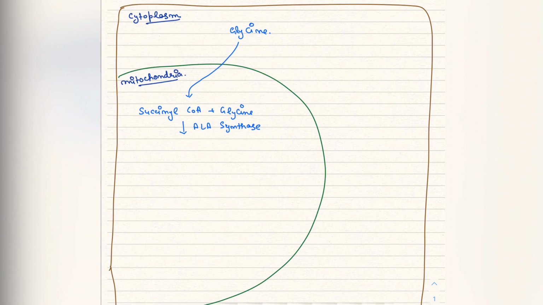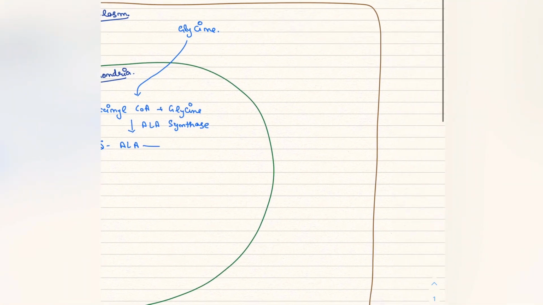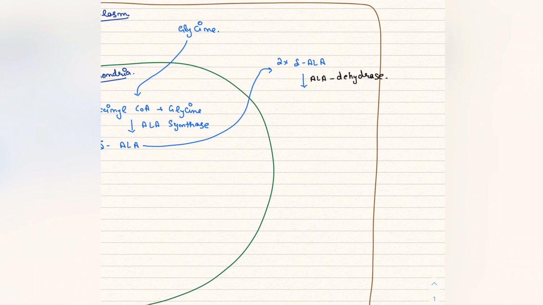ALA synthase is aminolevulinate synthase. So delta ALA will be formed. Now ALA goes into the cytoplasm, 2 molecules of ALA come into the cytoplasm. Now what will act? ALA dehydrase will act and form porphobilinogen.